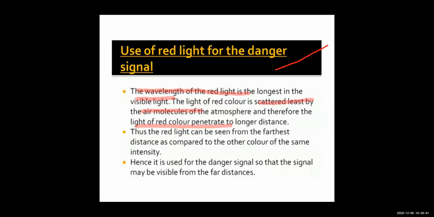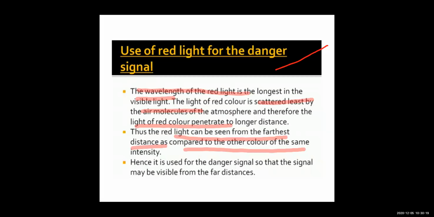And so, as it is able to travel a longer distance without getting scattered much, it will be able to cover a long distance, and it will be visible from a far away distance as compared to any other color of the same intensity, right? So only children, the traffic signals are made red because red color light is visible from quite a long distance, because its wavelength is long, its wavelength is more, and as its wavelength is more,